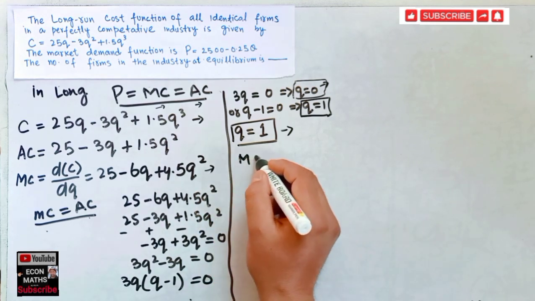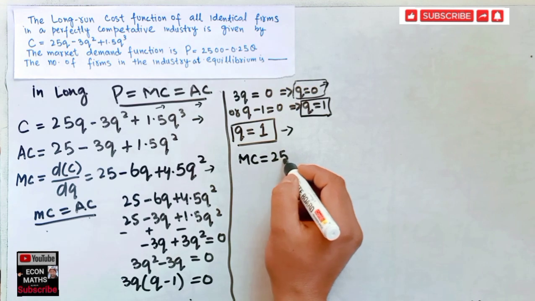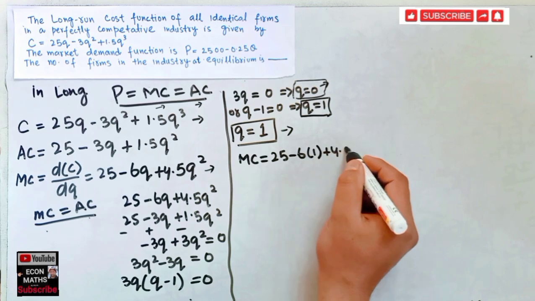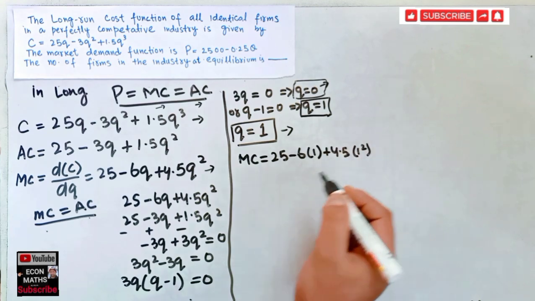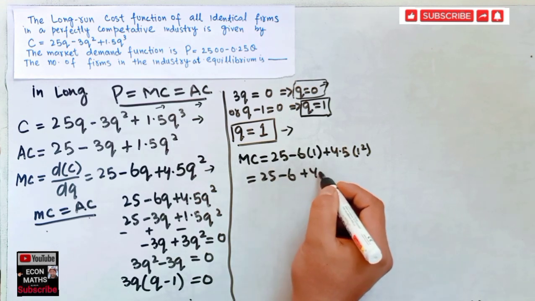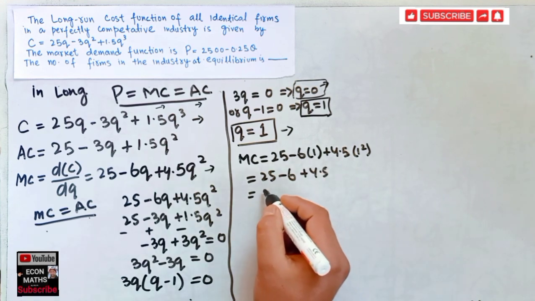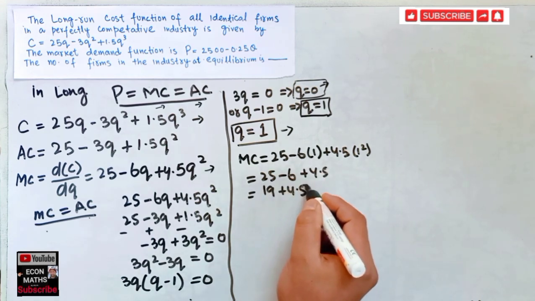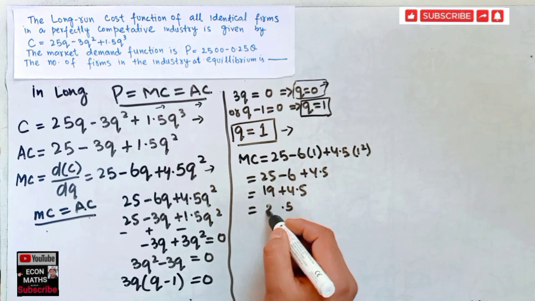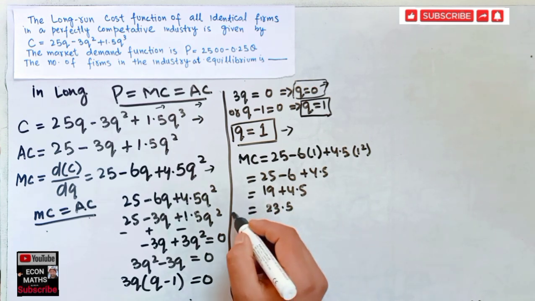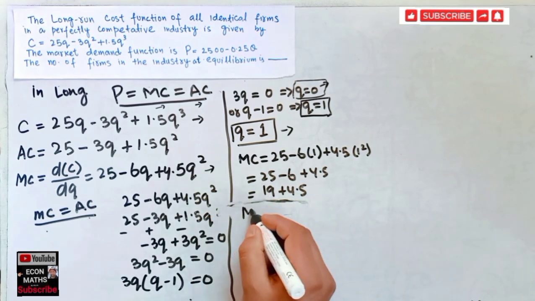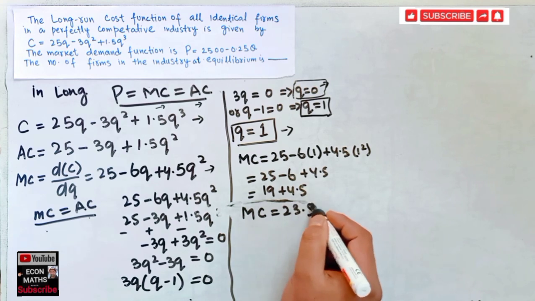So marginal cost is 25 minus 6 times 1 plus 4.5 times 1 square, which is 25 minus 6 plus 4.5. 25 minus 6 is 19, plus 4.5 comes out to be 23.5. So our marginal cost is 23.5.